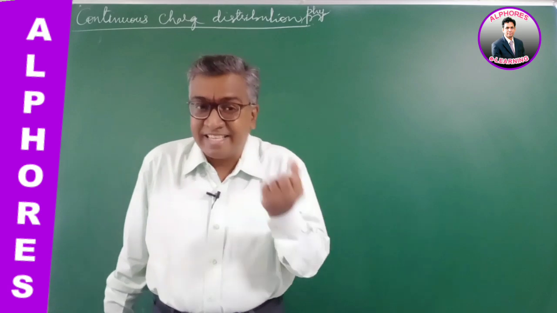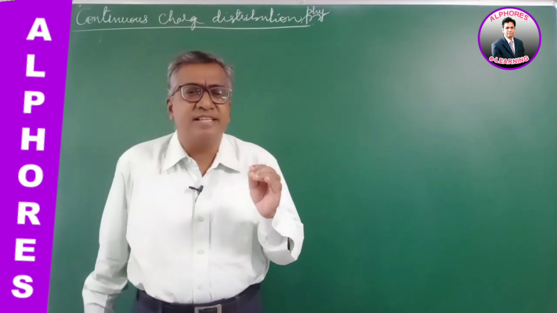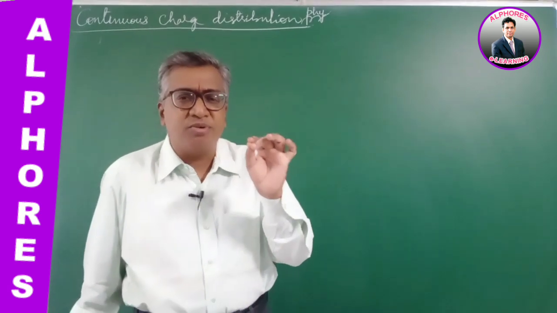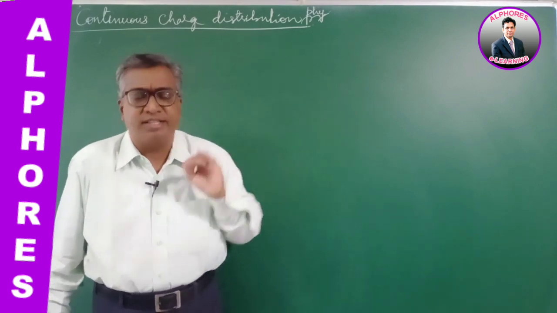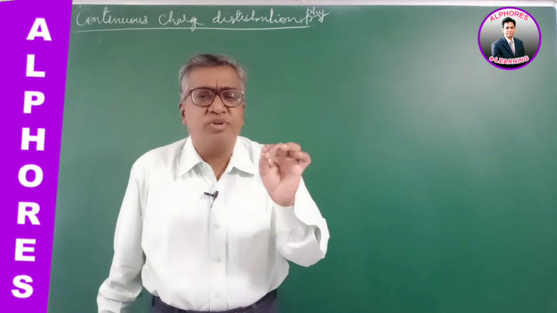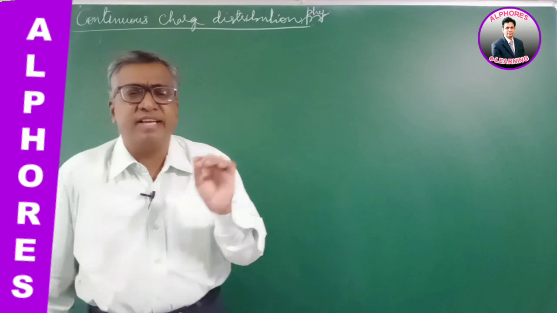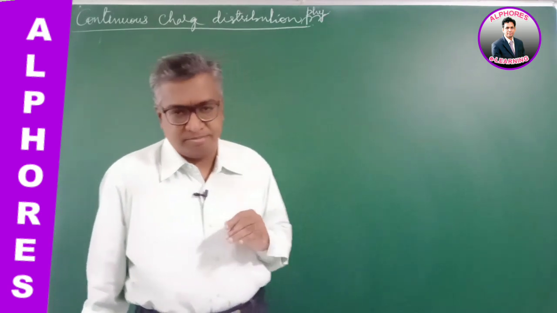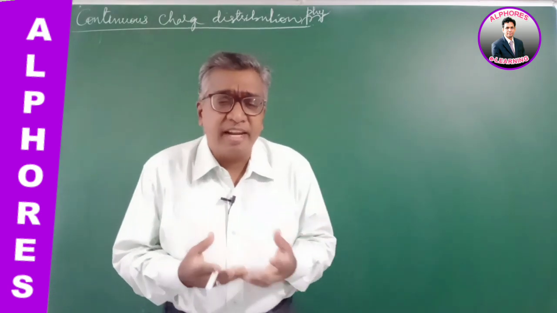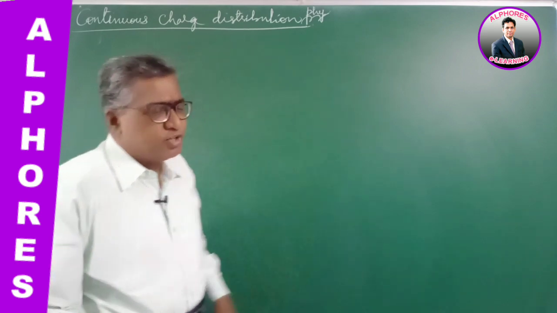Field intensity is the strength of the field, how strong the field is. The electric field intensity is defined as the force experienced by a unit positive test charge placed at that point, the point where you are finding the electric field. Later we studied the electric field due to a point charge.